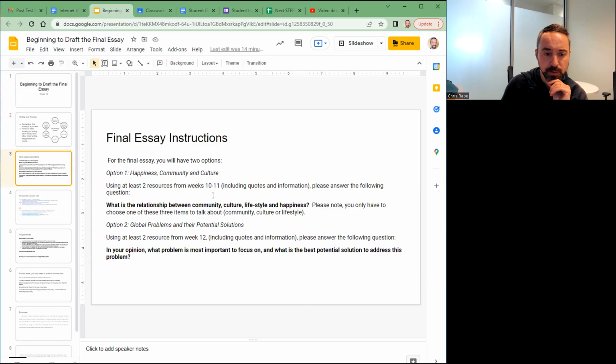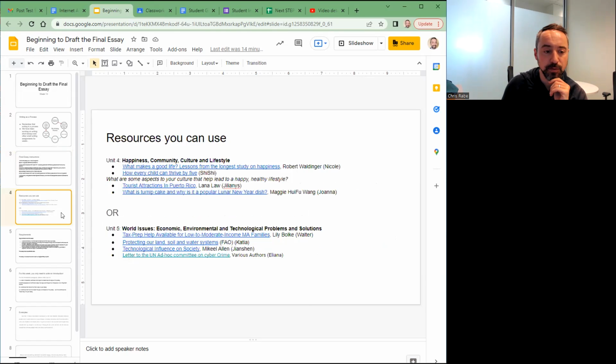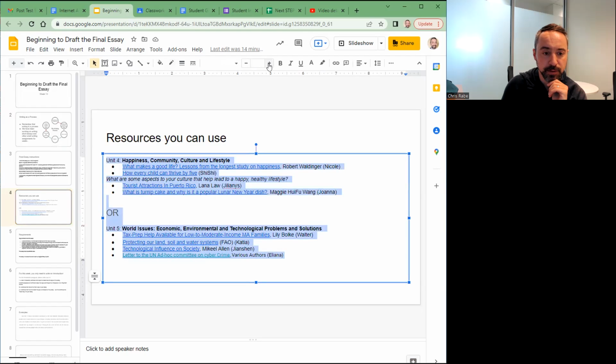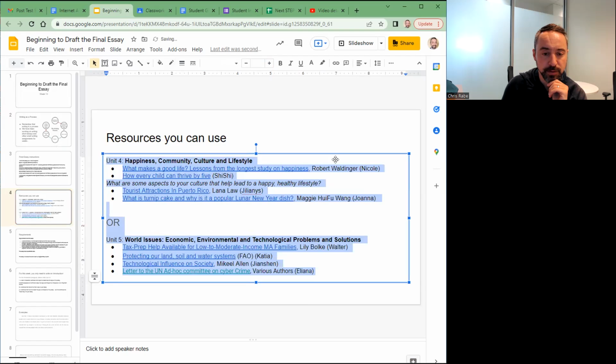For the first option, you can use resources from weeks 10 to 11. And the second option is from week 12. So here are the resources you can choose from. I feel like maybe this could be a little bit bigger. That's better. So again, here are the different options that we provided. Here are the ones for happiness, community, culture, and lifestyle. And these are the options for the world issues option.